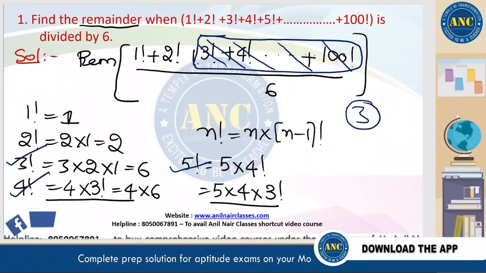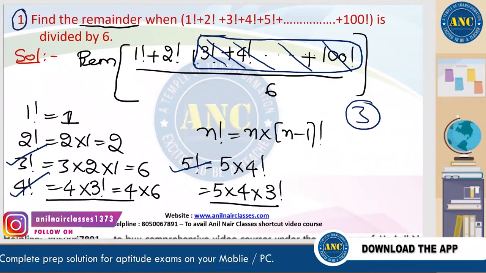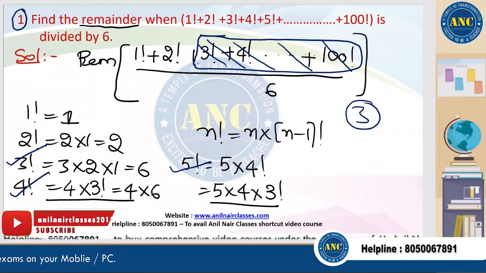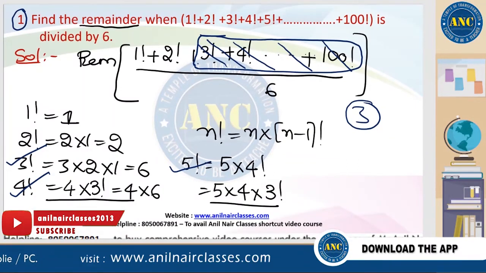First one, answer is 3. Fundamentals question. Find the remainder when 1 factorial plus 2 factorial plus 3 factorial and so on is divided by 6.